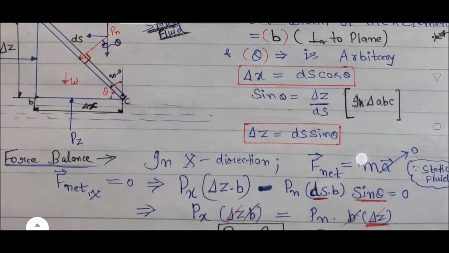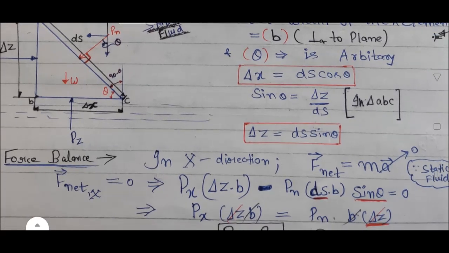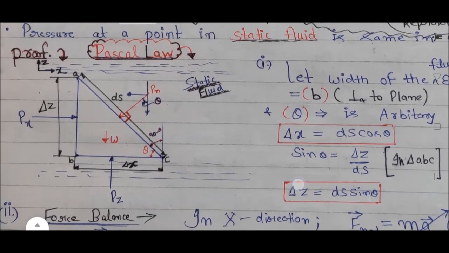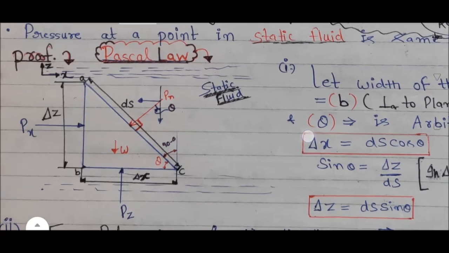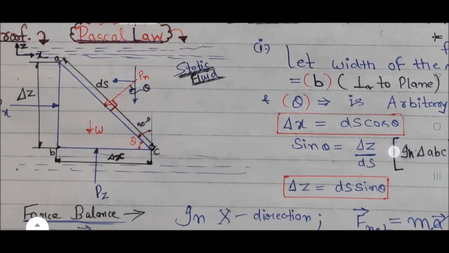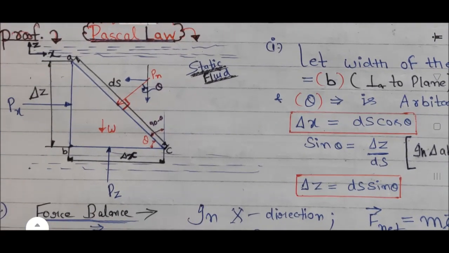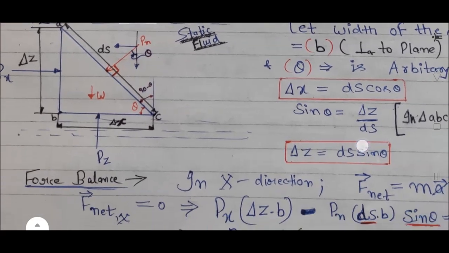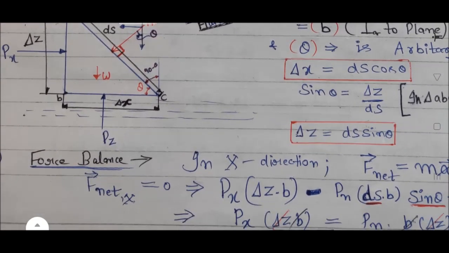In x direction there are two forces. The first one is because of this Px pressure. Pressure is equal to force upon area, so force is equal to pressure into area. So the force because of this pressure Px is equal to pressure Px into the area of this plane AB, that is Px into del z into b. B is the width which is perpendicular to this paper. So the first one is in the forward direction, so positive Px del z into b.